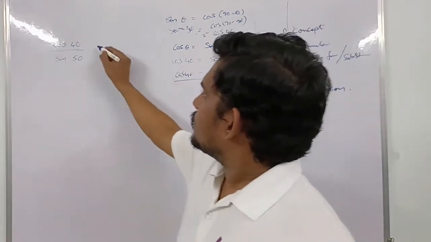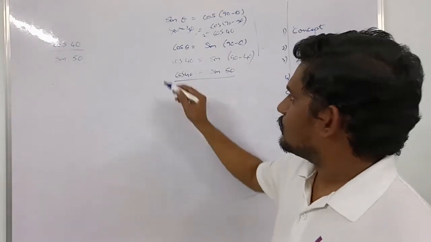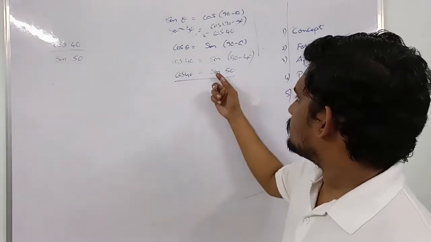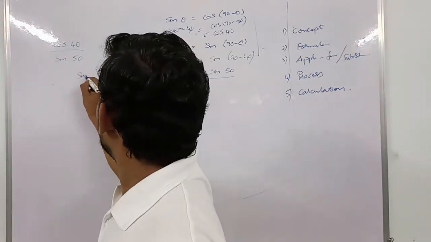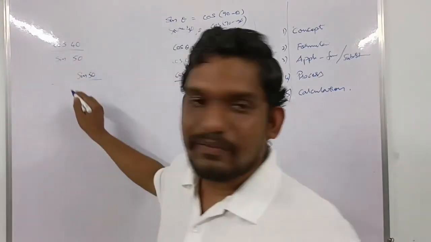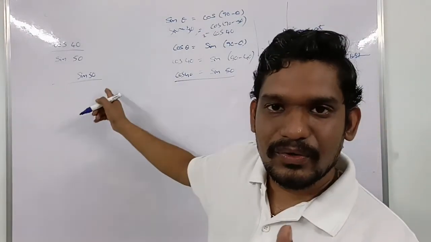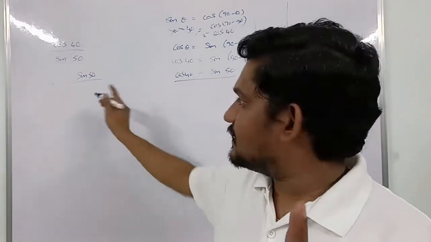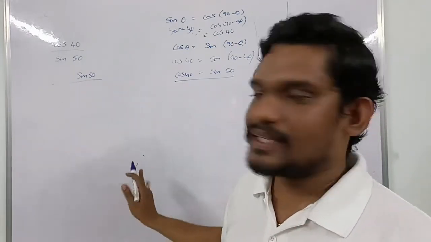Let us solve in a different way. When there is cos 40, we can replace it with sin 50, so I am replacing it with sin 50 divided by sin 50. If you don't know the process, this is an example of mathematics playing with you and becoming difficult for you.